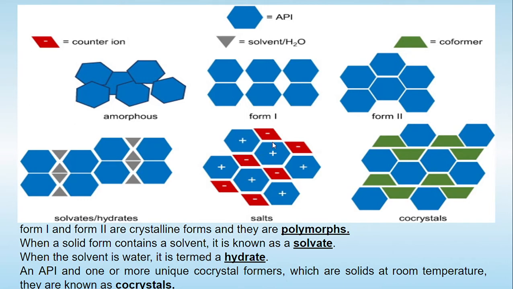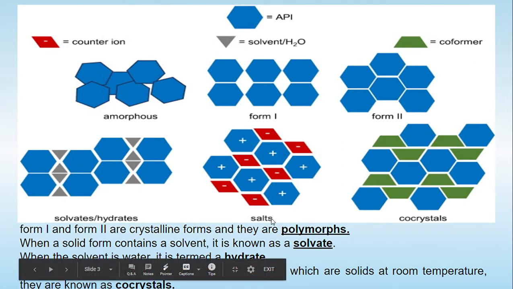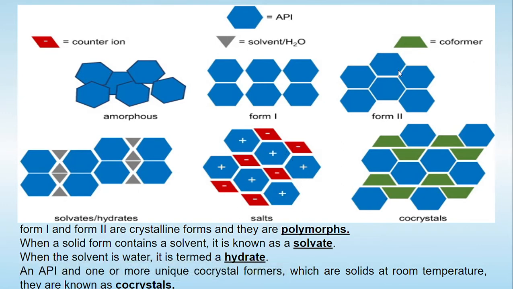Apart from this, let's say the API carries a definite charge. In this slide it is shown with a positive charge, which is combined with a counter ion having a negative charge. So a complex or bond formation takes place, generally an ionic bond, and in this case the API is in the form of a salt. Here, the green molecules are combined with this API and form a definite crystalline form, which is known as a co-crystal.